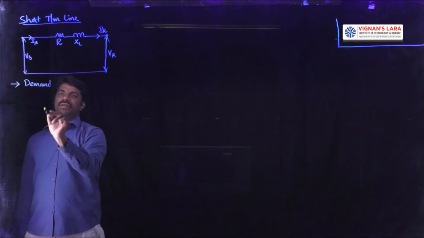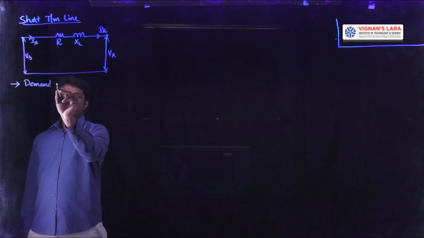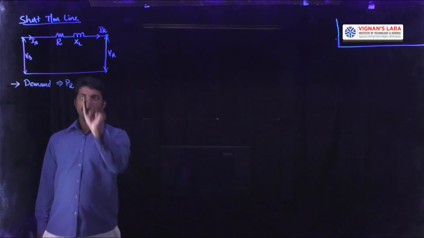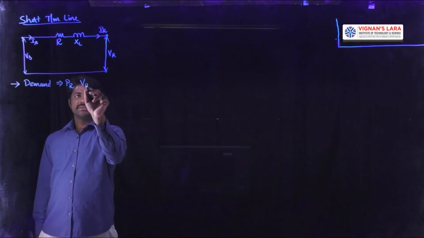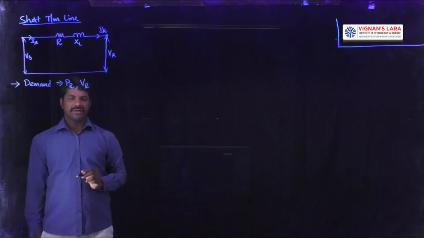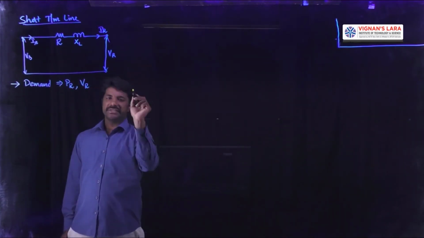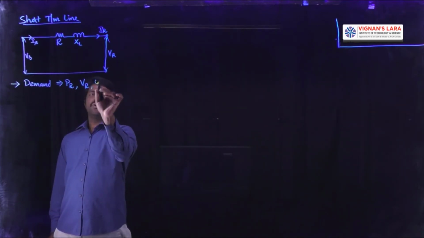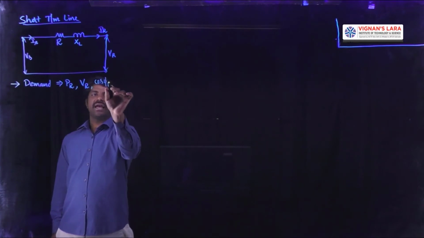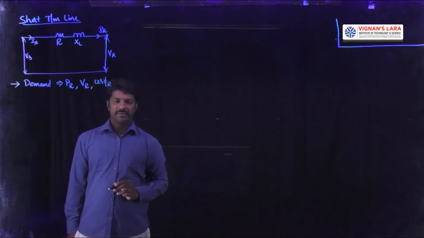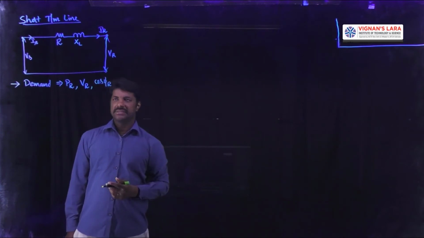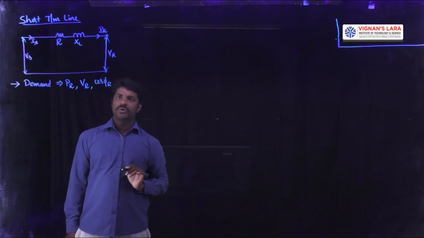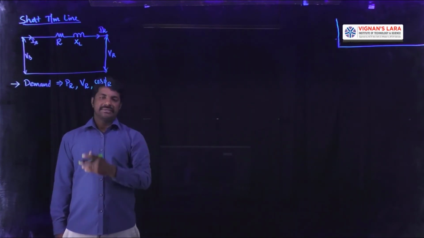That is, the requirement on the load side is known for us. That is, the power PR will be given to us with a required voltage demanded by the customer or consumer on the utility point side, that is receiving end side. So PR, VR and nature of the load, called cos phi r, whether it is a lagging load or leading load, will be given to us, will be known priorly to us. So I mean to say PR, VR, cos phi r are priorly known to analyze the network.